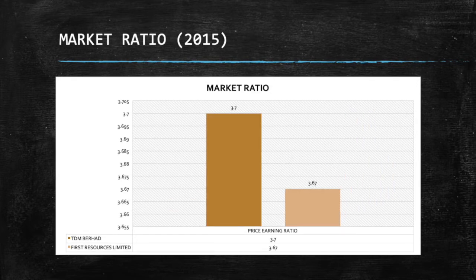This graph shows a market ratio, which is price earning ratio for two companies, TDM Berhad and First Resource Limited for the year 2015. For price earning ratio, TDM Berhad is 3.7 and for the First Resource Limited is 3.67.